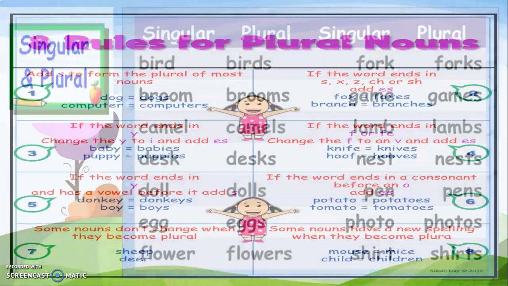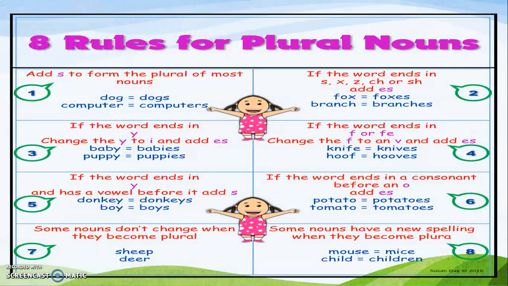Now, to understand and to know more about these nouns, that how you can change a singular, that is one noun, into many, that is a plural noun, we have to understand some rules. Now, these are some 8 basic rules. Now, in today's topic, we are going to understand these 8 rules, and along with these 8 rules, there are 4 more rules which we are going to understand.